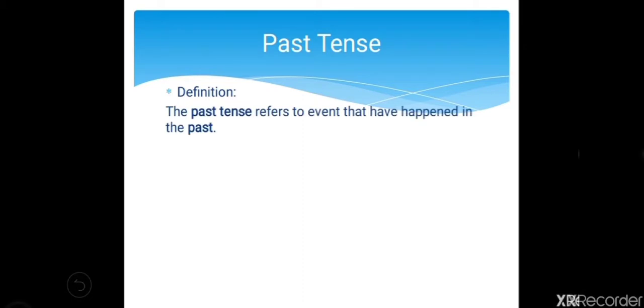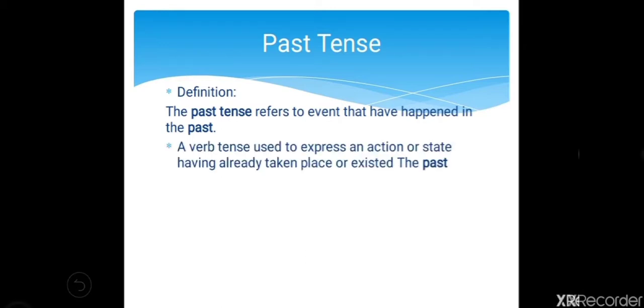So the definition of past tense is: the past tense refers to events that have happened in the past. This is the tense which is used to express an action or state having already taken place or existed in the past. So, it refers to the events which have happened in the past, and it also expresses actions and states which have already been completed.